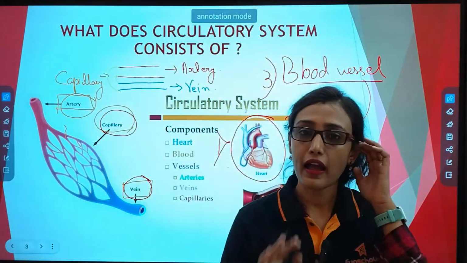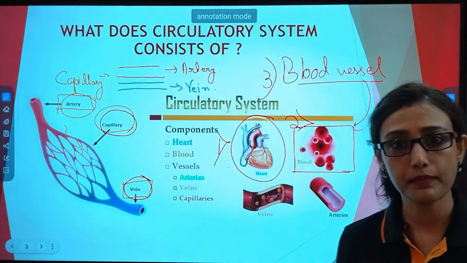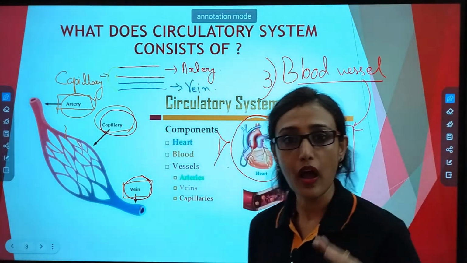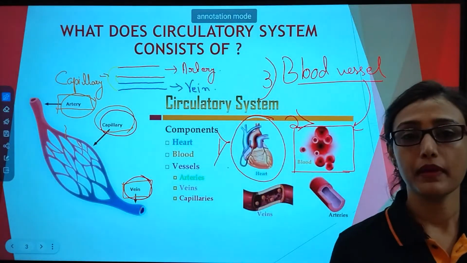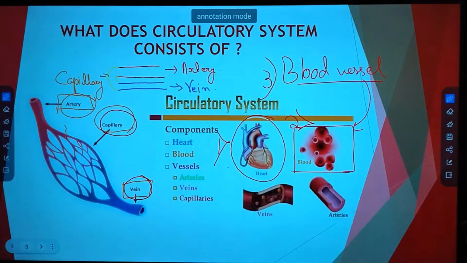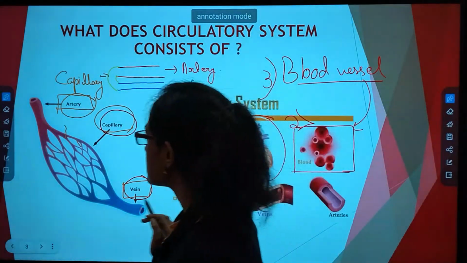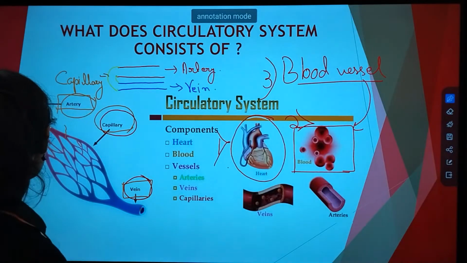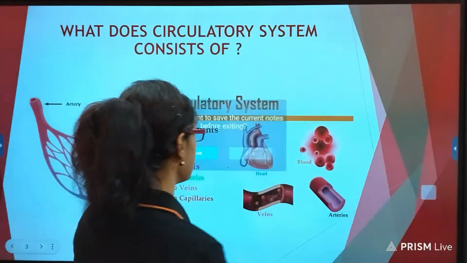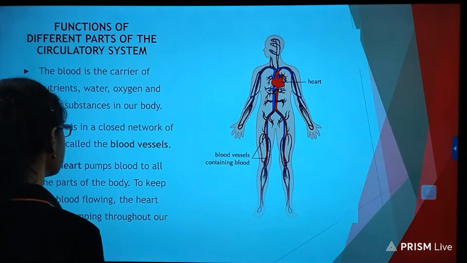Okay, so I am trying to make it as simple as I can, but you also have to practice it so that you can memorize this for your lifetime. This is such a system you will need in your higher classes also constantly. So please make your base clear.